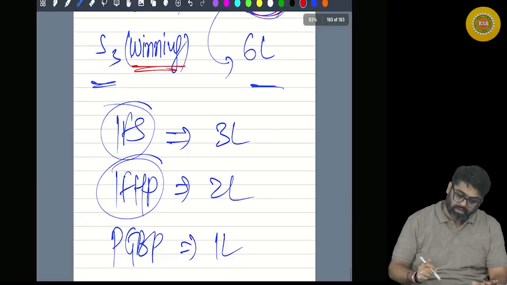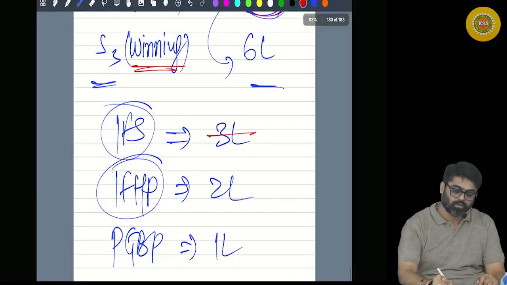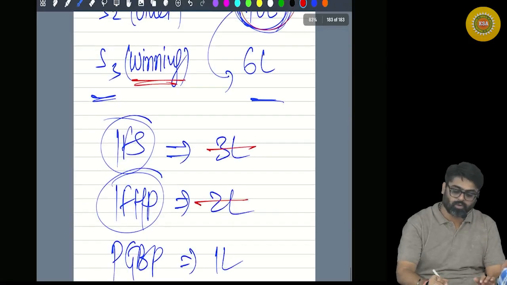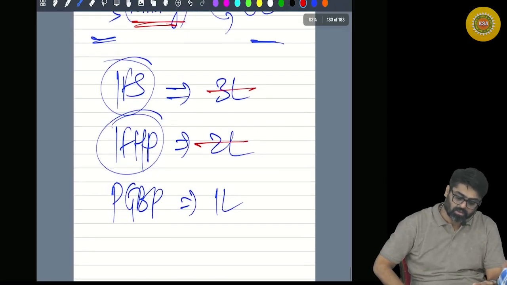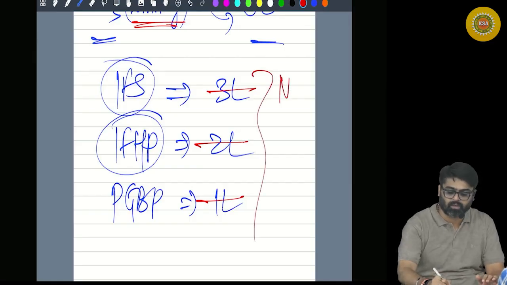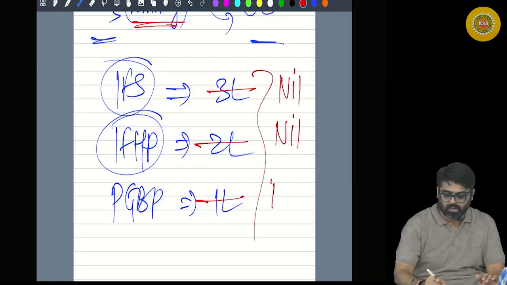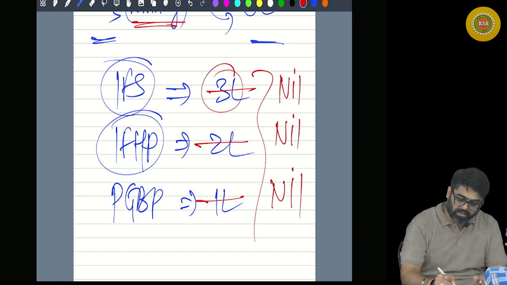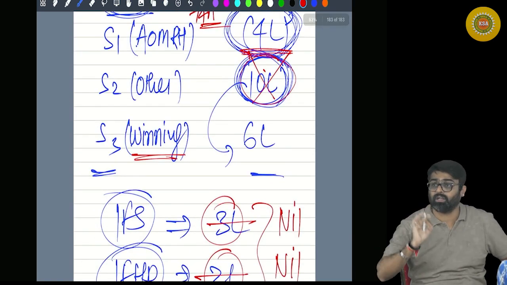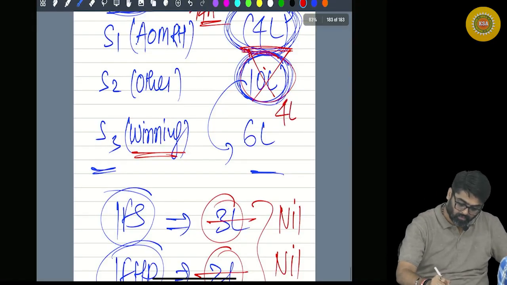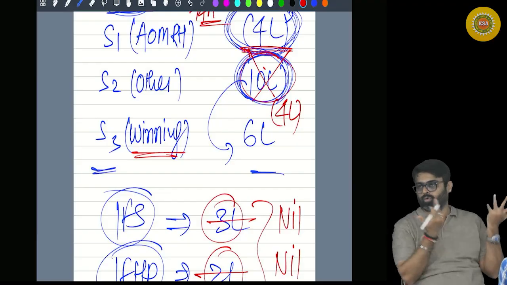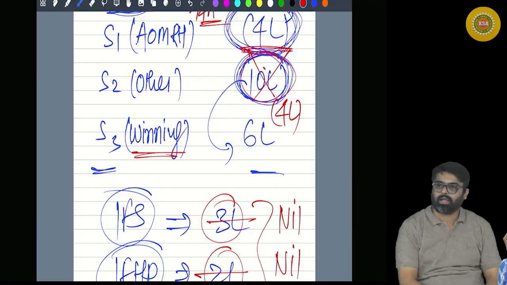Against? Can it be set off against salary? Full 3 lakh salary gone. Can it be adjusted against house property? Full 2 lakh gone. Can it be set off against PGBP? Yes, full 1 lakh gone. Now, is there any taxable income remaining here? No. Nil, nil, nil. Why? Because all these incomes were used to set off this 10 lakh. And still some loss is remaining. 4 lakh. After doing interhead set off, now there is no head remaining against which this 4 lakh can be set off.